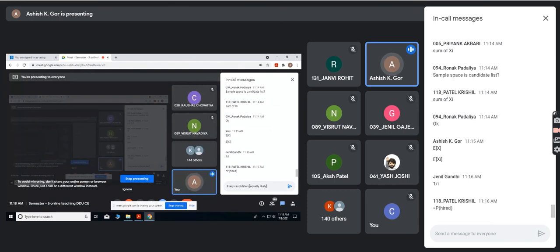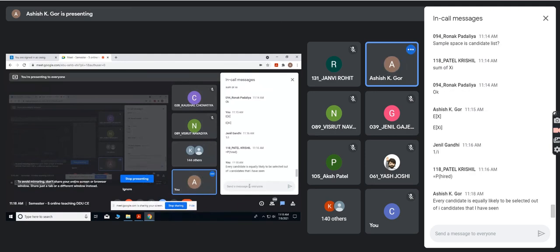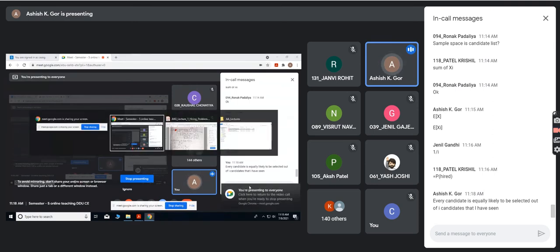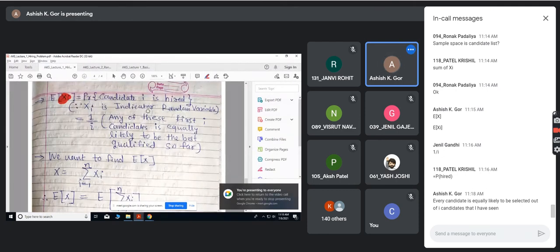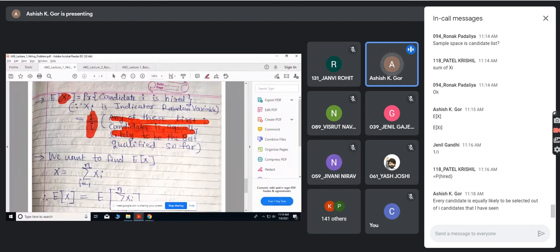Once I interview, then I will be able to know. So out of the I candidates that I have seen, every candidate is equally likely to be selected. So I would say the probability that the ith candidate is selected is 1 upon I, because any of the candidates is equally likely to be the best qualified so far.